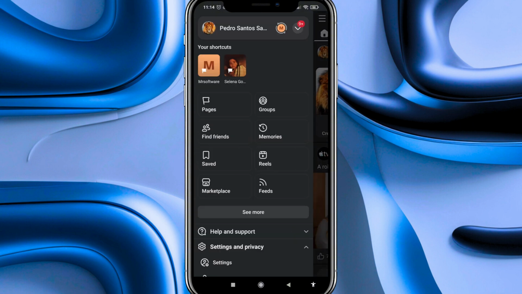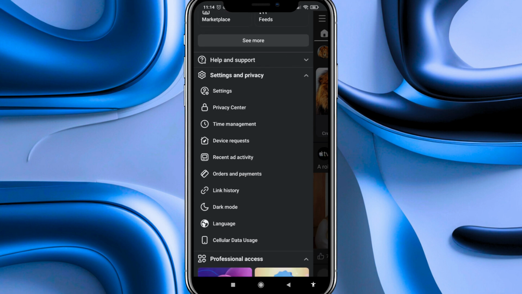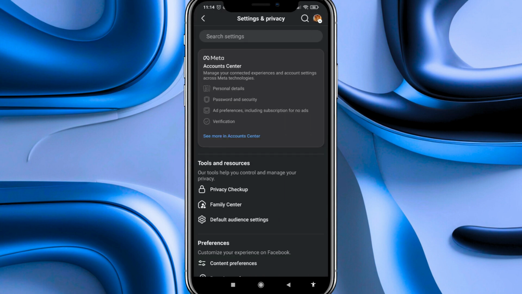Now that this menu is open, we're going to scroll down until we see the section labeled Settings and Privacy. We click on it to expand all the different options, and now below that all these options are shown, we have to select the first one, Settings. So we press there, and as you can see, we're automatically redirected to the Settings and Privacy page.